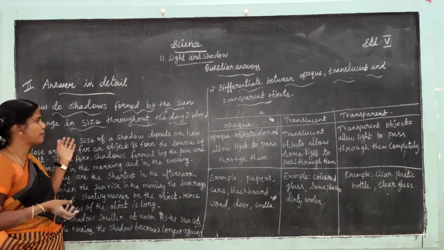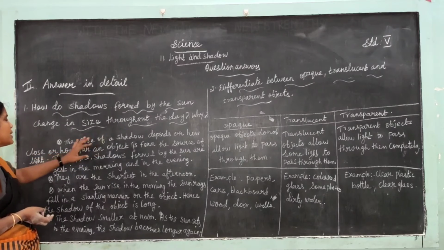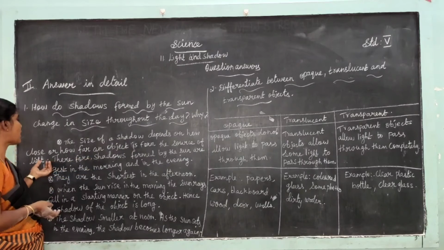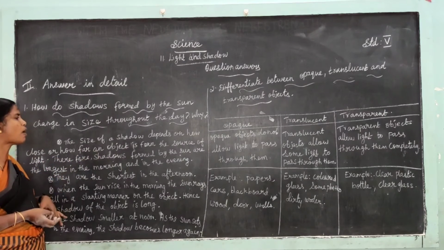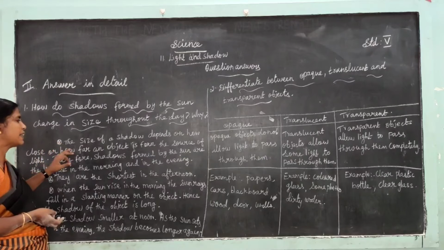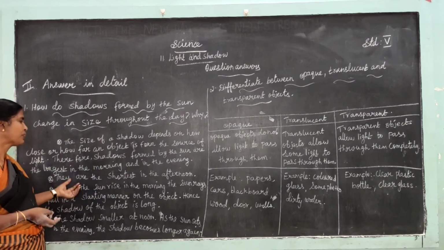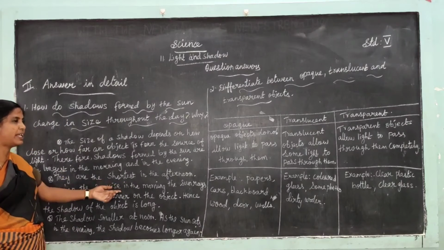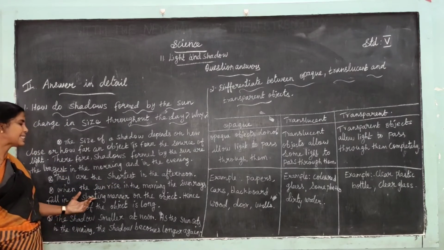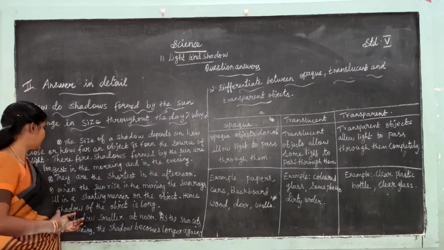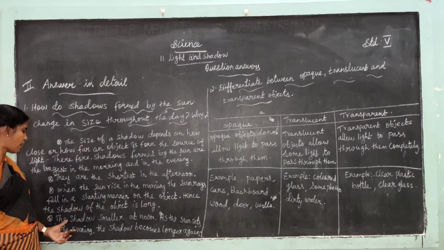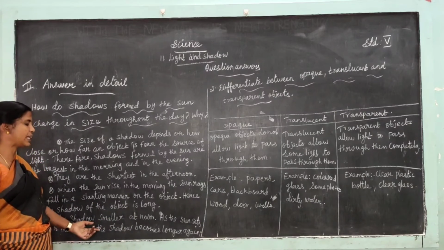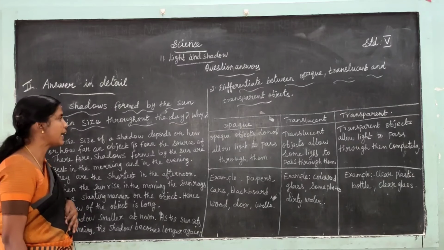The size of a shadow depends on how close or how far an object is from the source of light. Therefore, shadows formed by the sun are the longest in the morning and in the evening. They are the shortest in the afternoon. When the sun rises in the morning, the sun rays fall in a slanting manner on the object. Hence the shadow of the object is long. The shadow is smaller at noon. As the sun sets in the evening, the shadows become longer again.